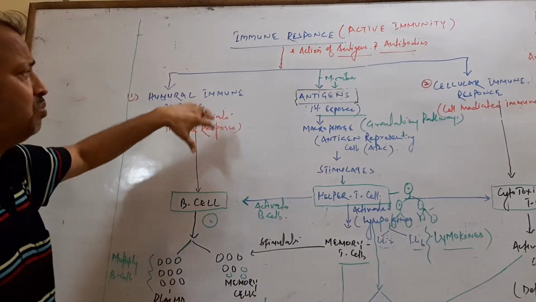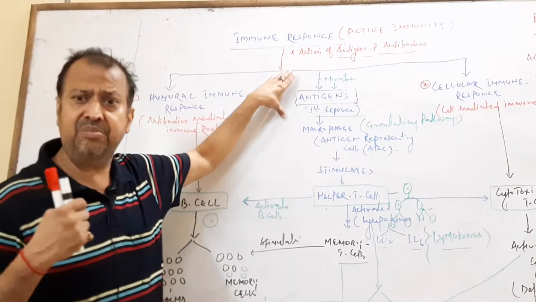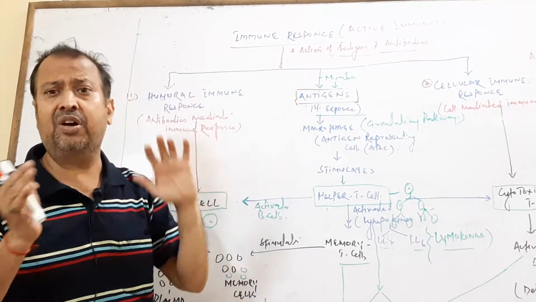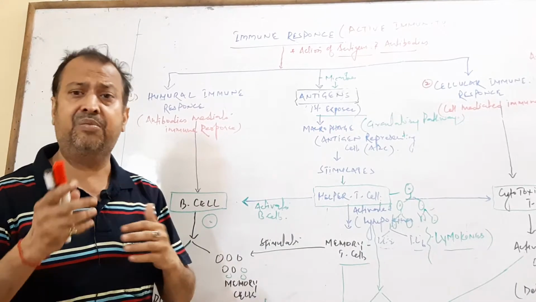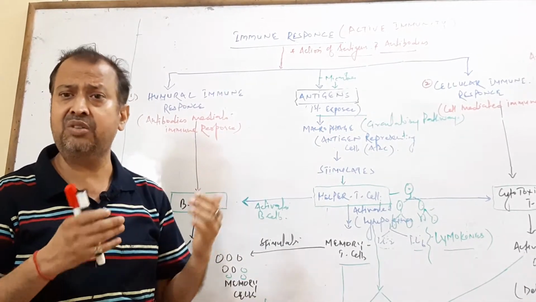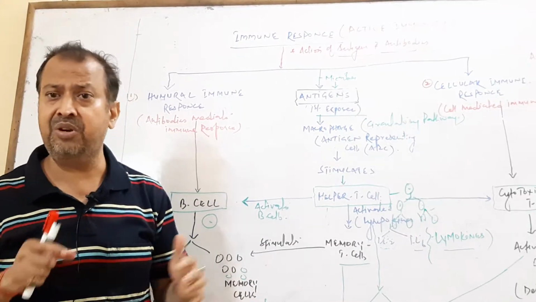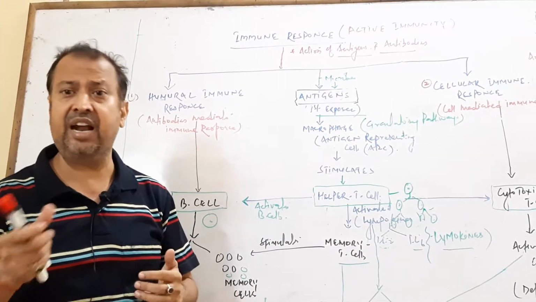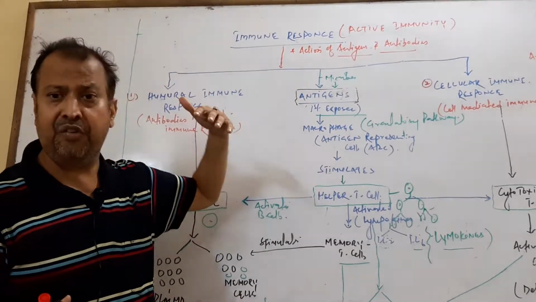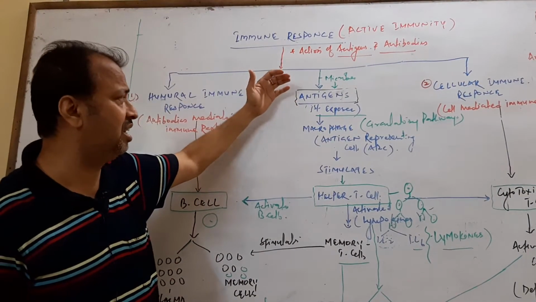When this process starts, the pathogen or foreign invader comes into our body. The first line of defense is the skin. When it penetrates the skin and enters the circulatory pathway, it interacts with one of the cells called a macrophage.